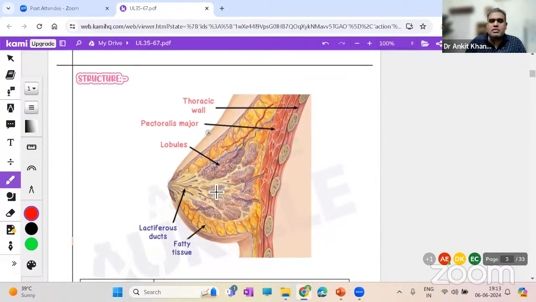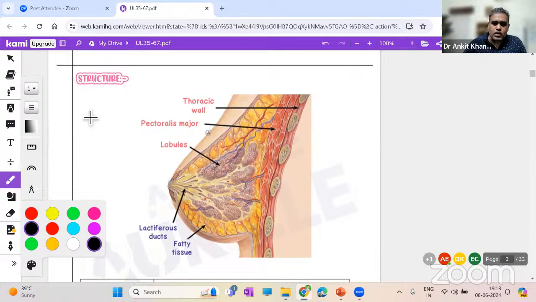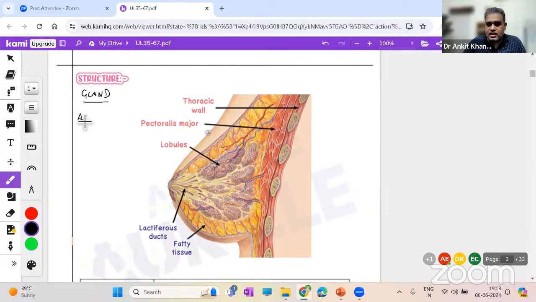Now, coming to the structure of the breast, as we discussed in the beginning, what is the breast made up of? It is a modified sweat gland. As I told you, it has acini and ducts, and between them you have a stroma. These are the major contents. In a non-lactating female, one who has not given birth and is not secreting milk, the breast will have more fatty tissue. The female who is lactating will have more acini and more ducts. And the stroma over here will have some suspensory ligaments.